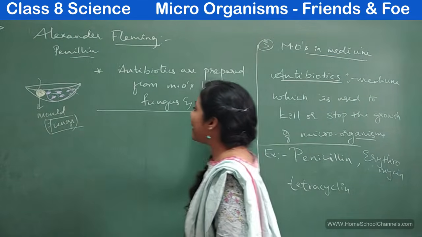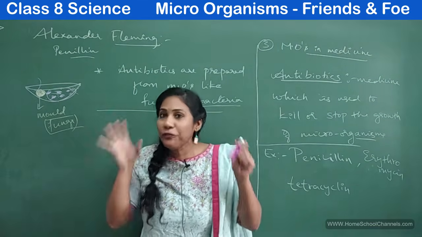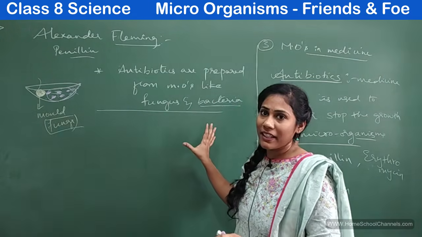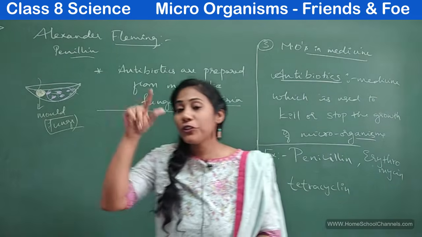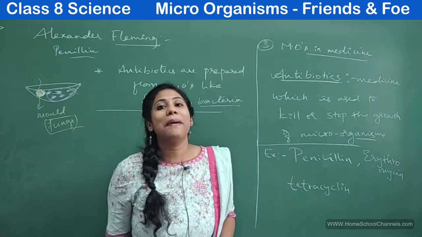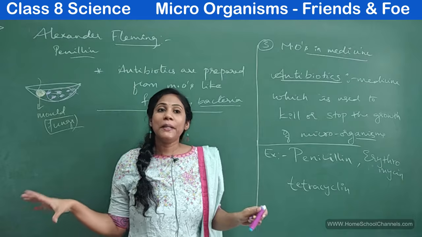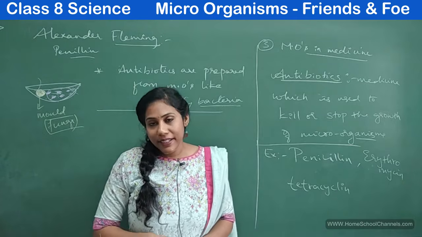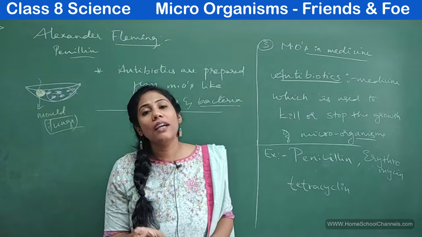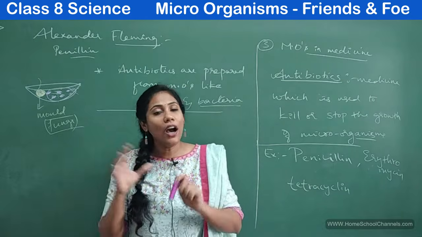So antibiotics are the medicine used to kill harmful bacteria and fungus. They are made from fungus and bacteria only, but which type of microorganisms are they used to kill? They are used to kill fungus and bacteria. They are not effective against viruses. So you are not supposed to take antibiotics for all types of diseases. These antibiotics will work only if you are infected with certain bacteria or fungus.